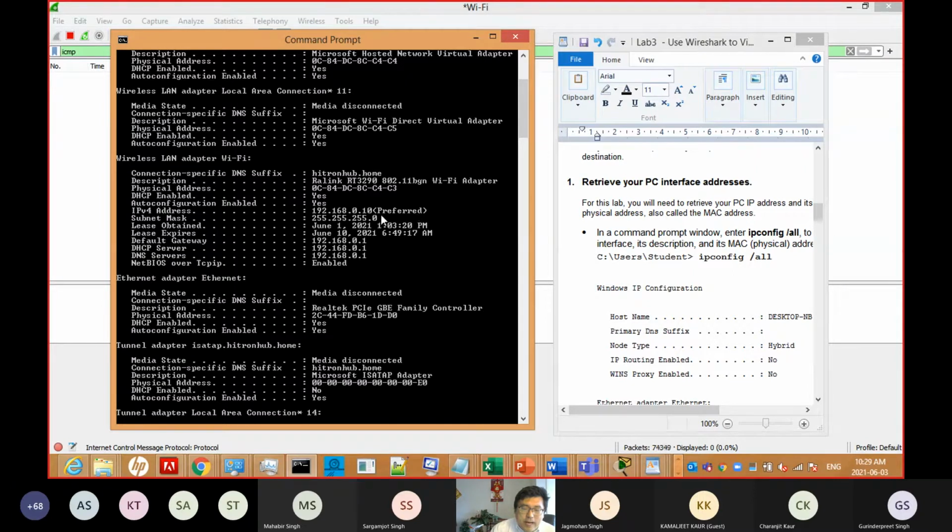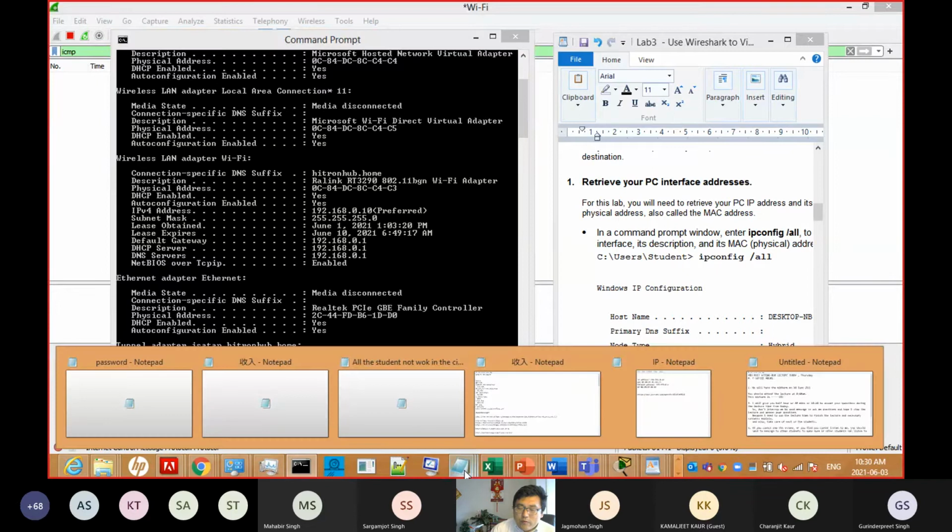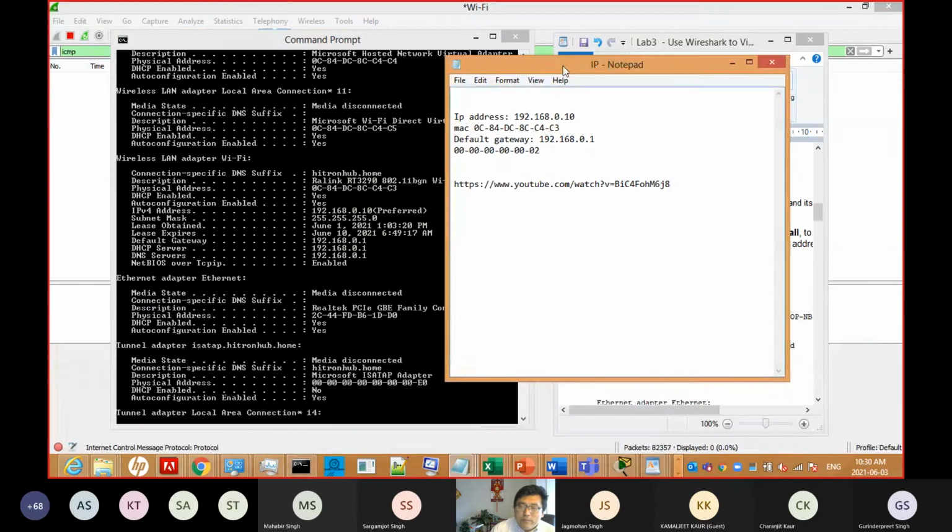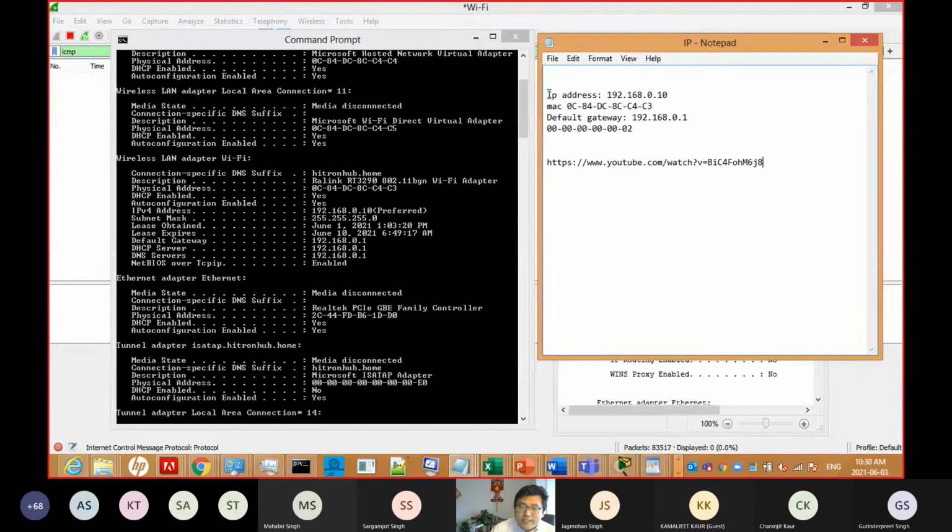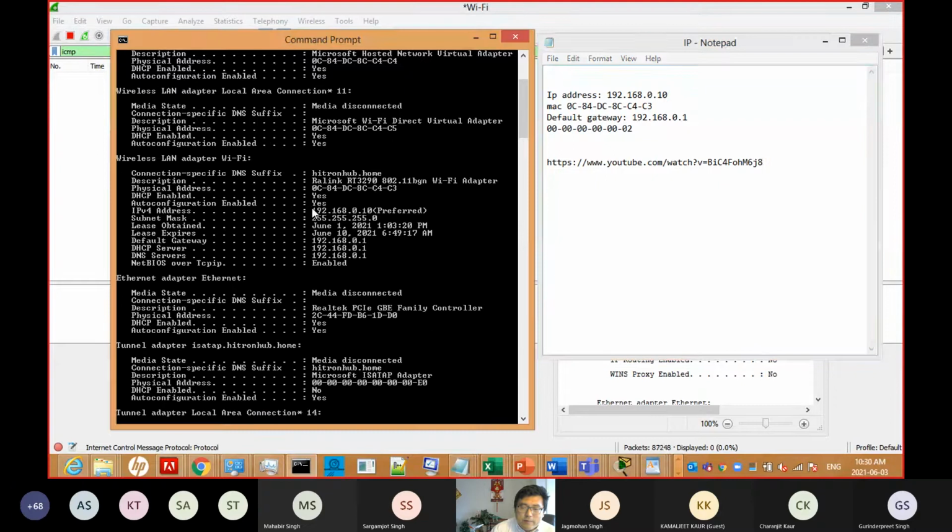And you can see my router gateway is 192.168.0.1. Now it's better for you to open a notebook and write this down. I wrote down already: the IP address is 192.168.0.10. Remember it.